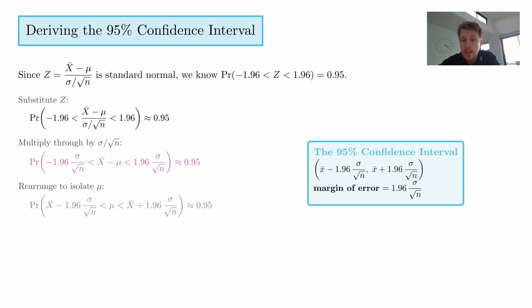Okay, these two terms, once we've multiplied them accordingly to the other sides, is what's called the margin of error. So our 95% confidence interval is given here in blue. This is how we compute a 95% confidence interval.